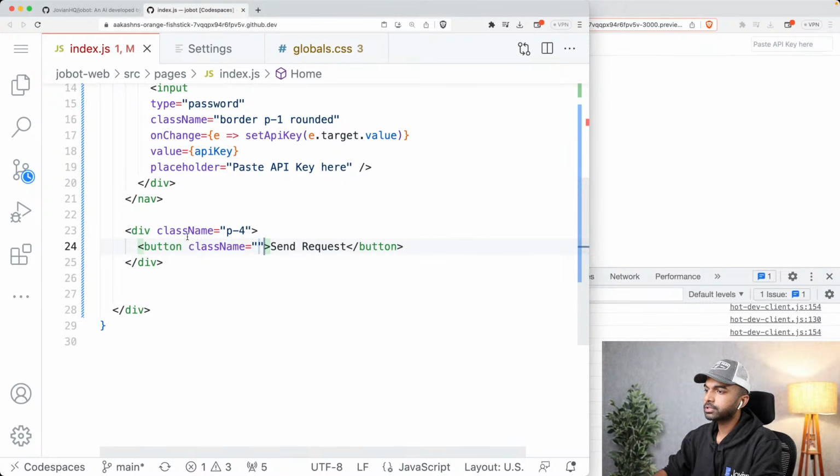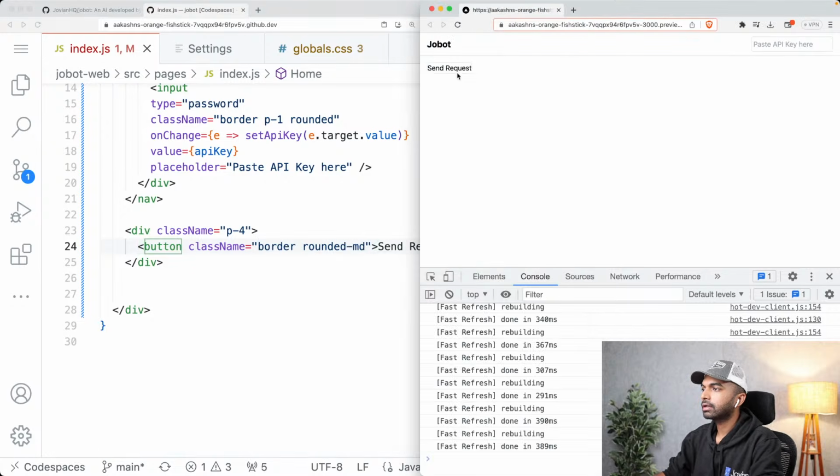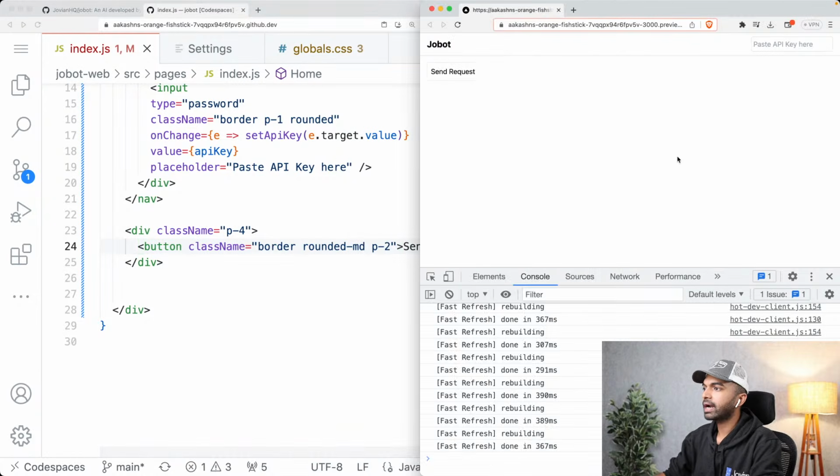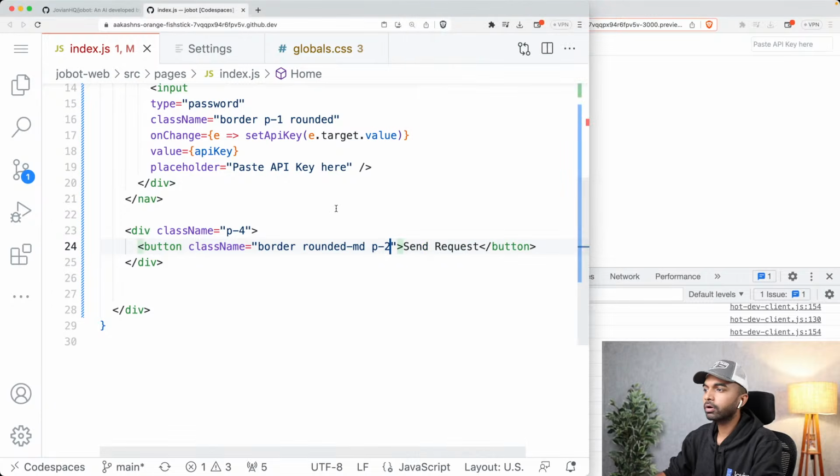And now let's just give this button some styles. So into this button, I'm just going to put in a style. Let's give it a border. Let's make it rounded MD. So it's a nice round button. Okay. We should probably give some padding inside the button. So let's give P2 as the padding inside the button. Okay. Now the button is looking good.